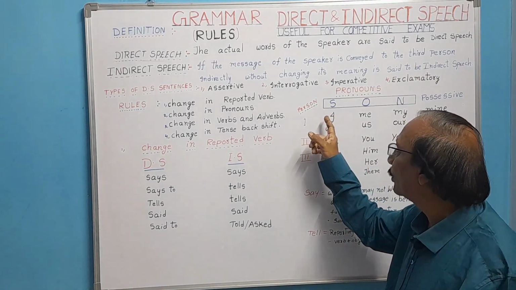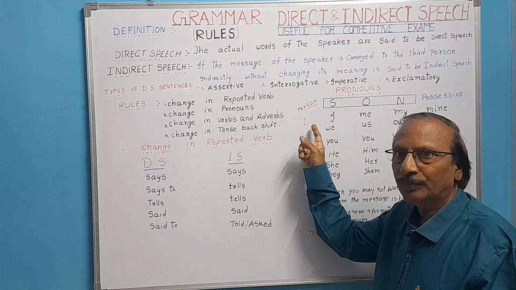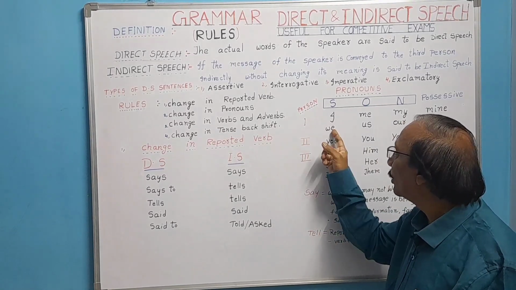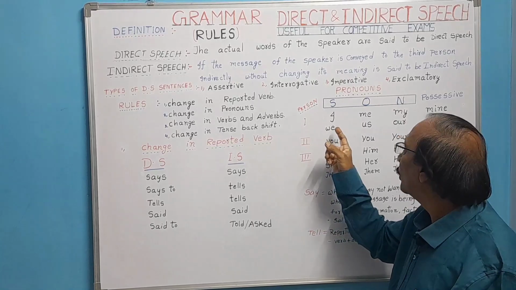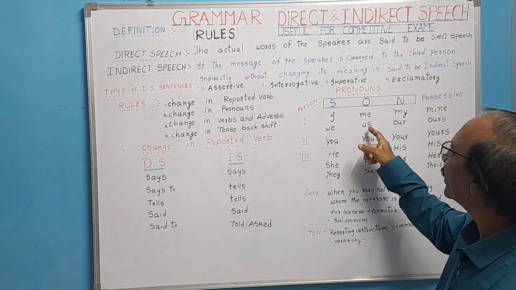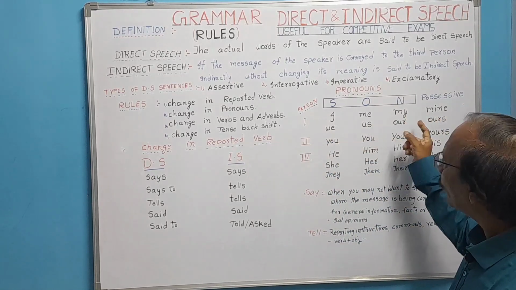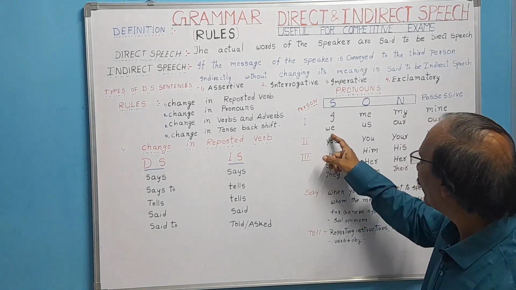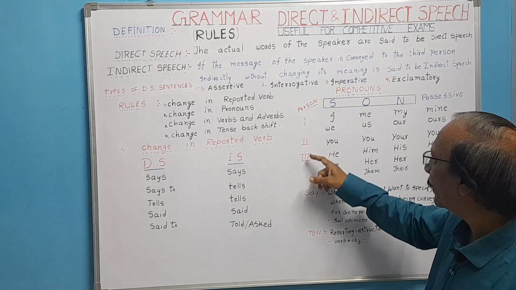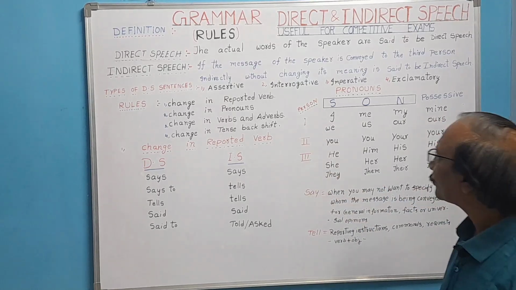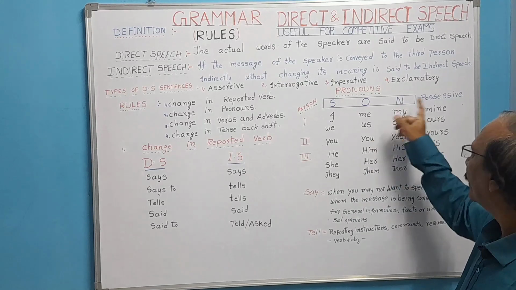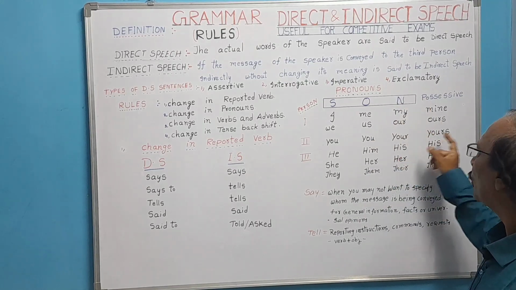First person plural is we. We will have its object as us, and our, ours are the possessive cases. In the same way, second person: you, its object is you, and the possessive case is your, yours.